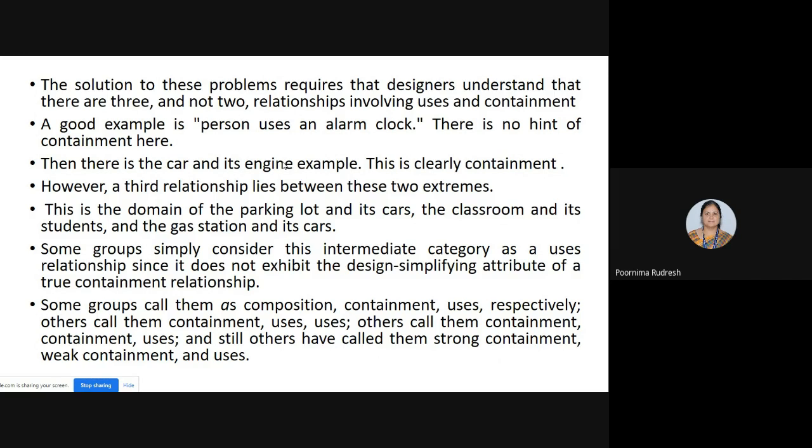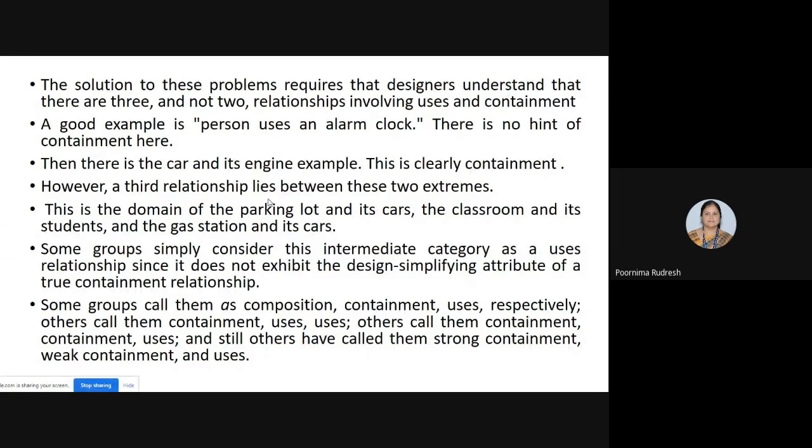After that, the cars will be removed from the parking lot, right? So for example, whenever you go shopping in a shopping complex, you will park the car until your shopping completes. Once it completes, you will take the car away from the parking lot. See here, these three examples, parking lot and its cars, the classroom and its students, the gas station and its cars, belong neither to the uses relationship nor to the containment relationship. These are intermediate relationships between uses and containment.